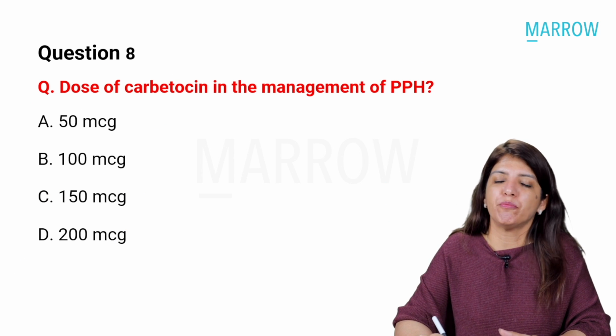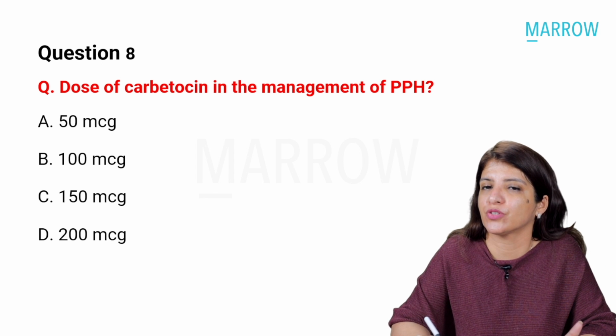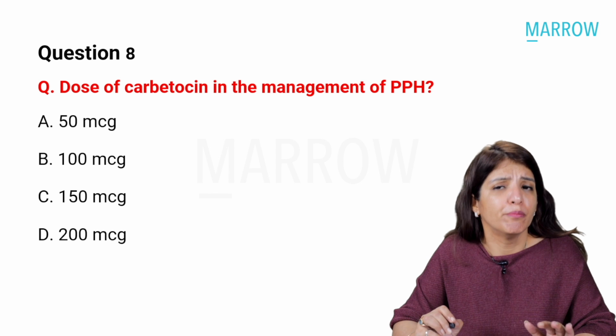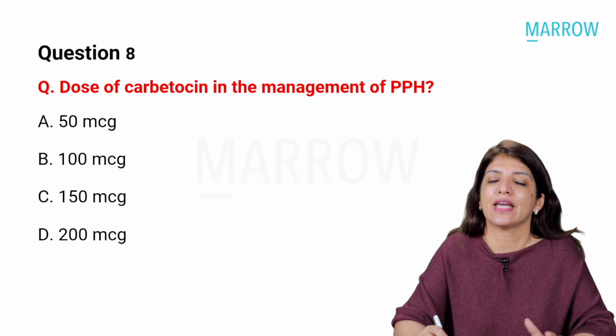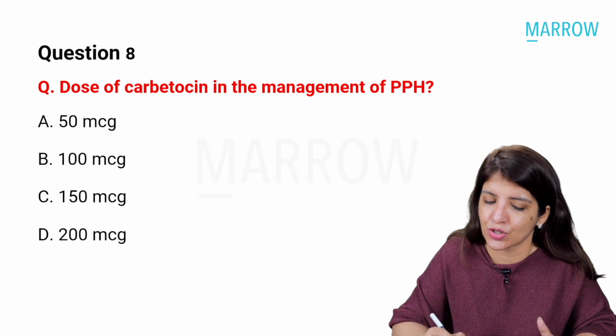And again, a very, very important question: dosages of drugs which are used in PPH and in active management of third stage of labor are very, very important. Molar pregnancy, ectopic pregnancy, and types of abortions. Again, that's very, very important for all your central institutes.